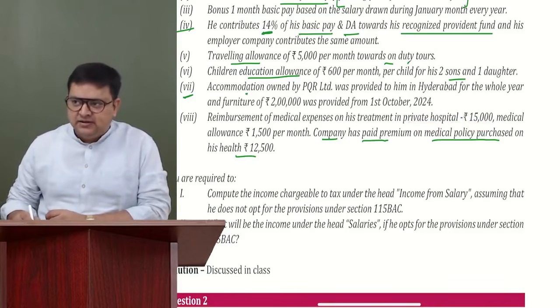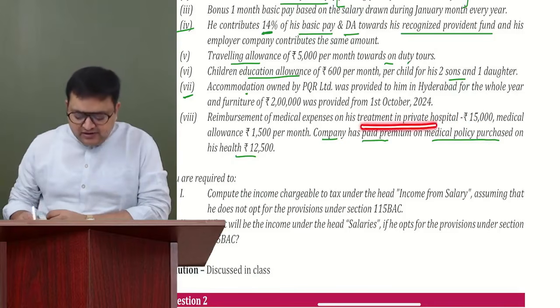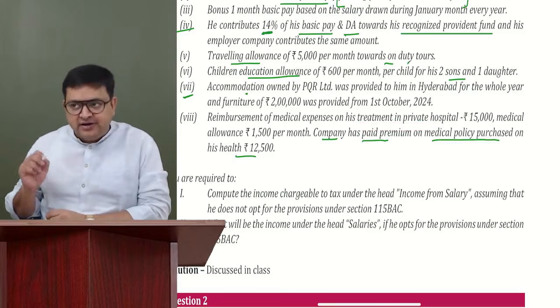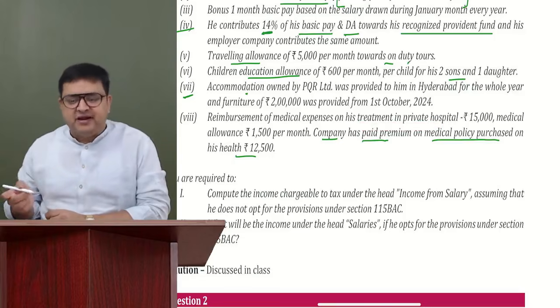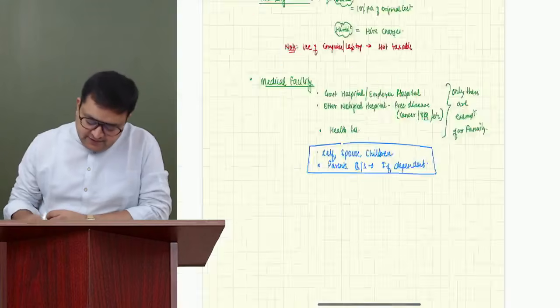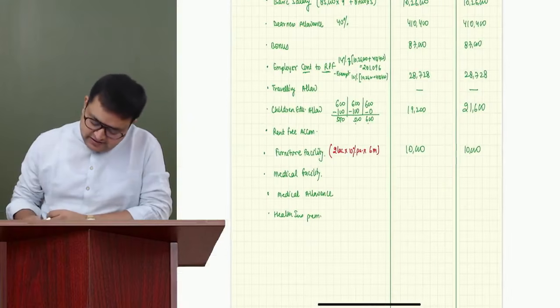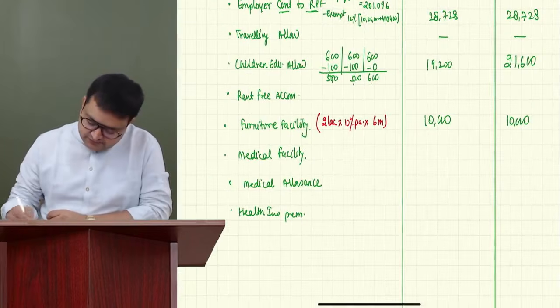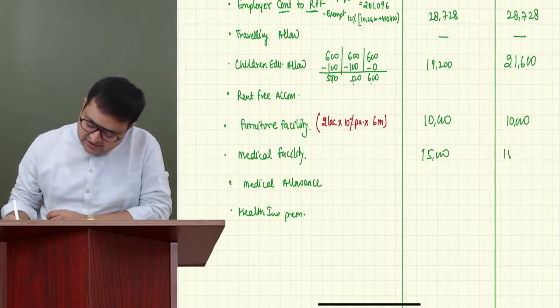Private hospital, and it is not written that it's notified. If it is notified, it should be for prescribed disease. So here it will be fully taxable. Very good. I hope guys you know it already. So 15,000.